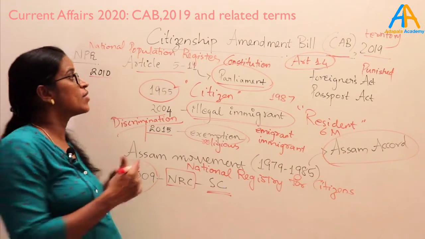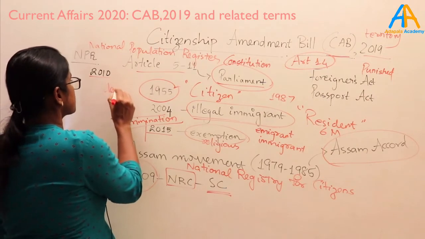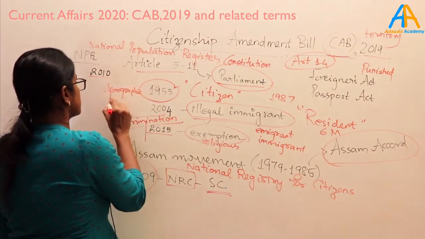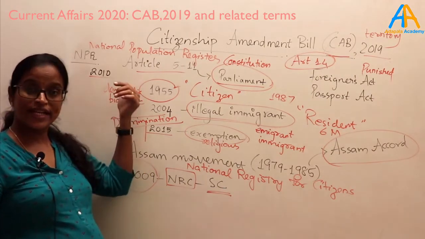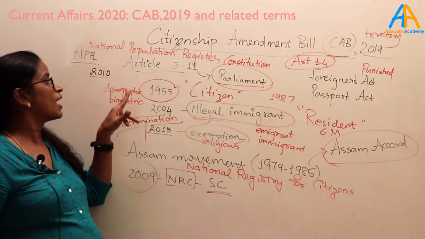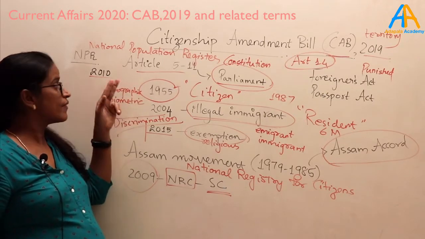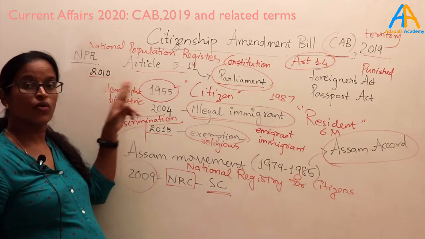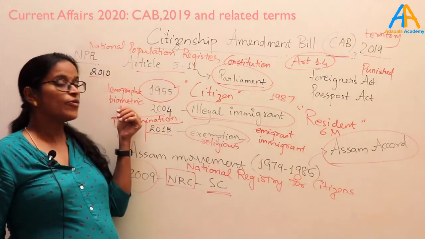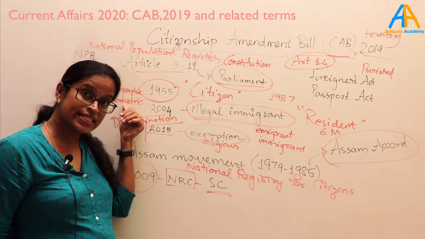So it is just demographic and biometric data collection. Demographic data means the place of residence, male or female, like the details. They are never asking about the caste or the religion in this data. Biometric data is similar to what is collected in Aadhaar.